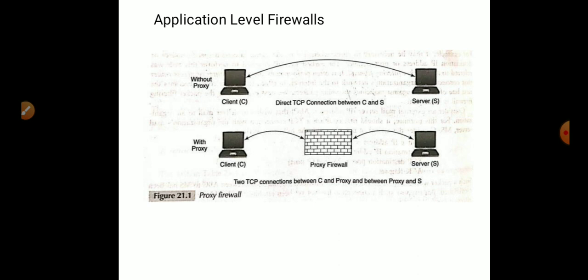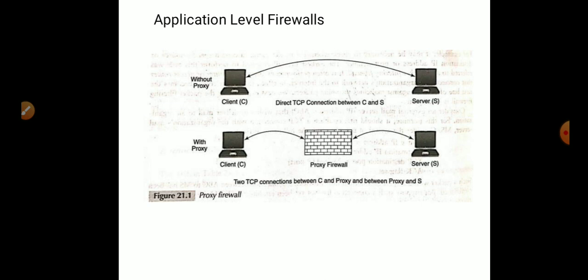The next one is the application level firewalls. As we have seen in the previous slide, related to the packet and the stateful, the packets are incoming, but now the point is related to the application payload, where it has to scan for worms, viruses, and spam mails. For that we are using the deep inspection firewall.